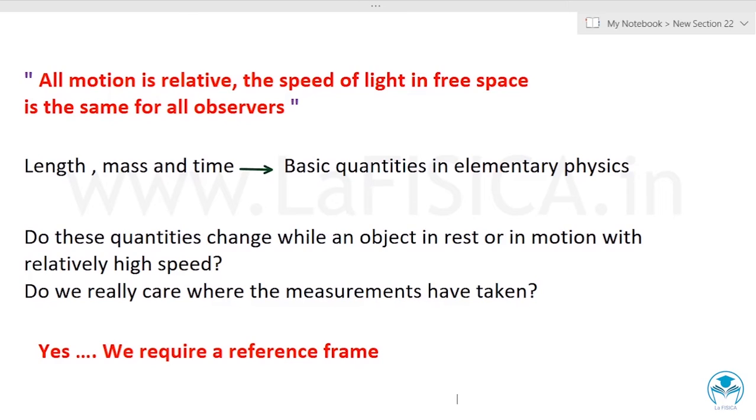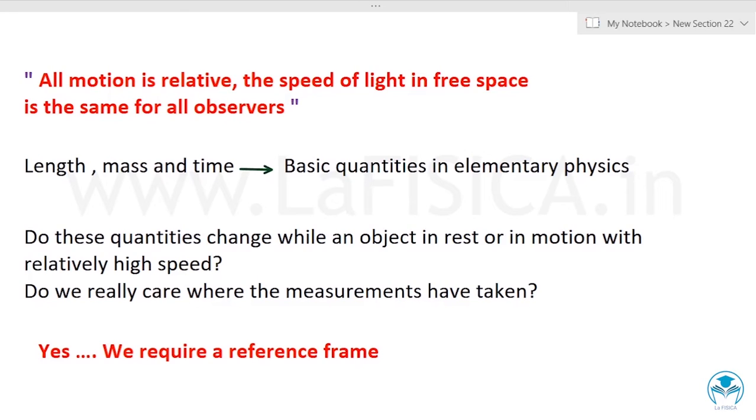The first point you should understand is that all motion is relative. The speed of light in free space is the same for all observers. We have to look at this point very carefully.